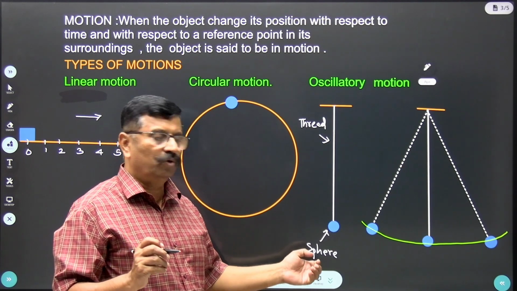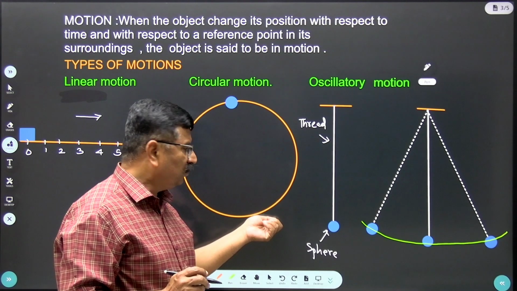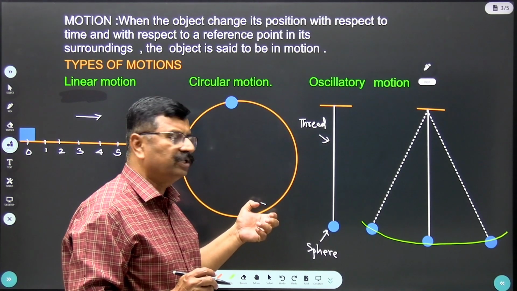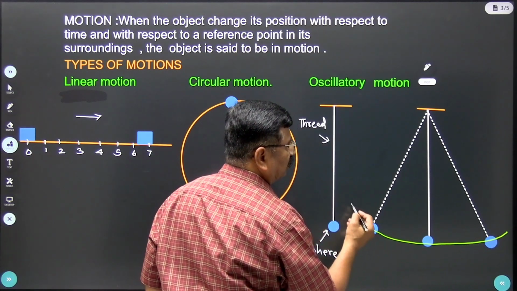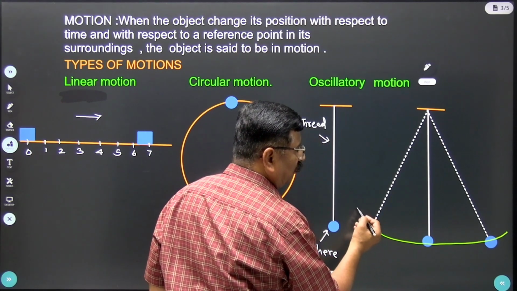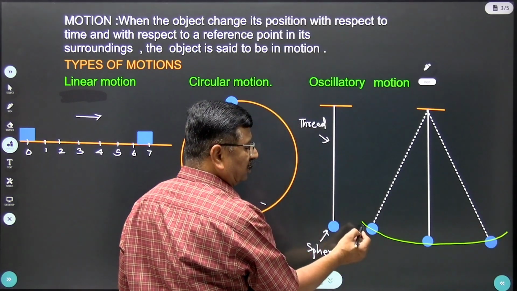This is also known as the bob, B-O-B, bob. Now, I will take this bob to this side, and I'll gently release it. Then this bob performs oscillations like this. It goes to the other end and then it comes back to its original position.